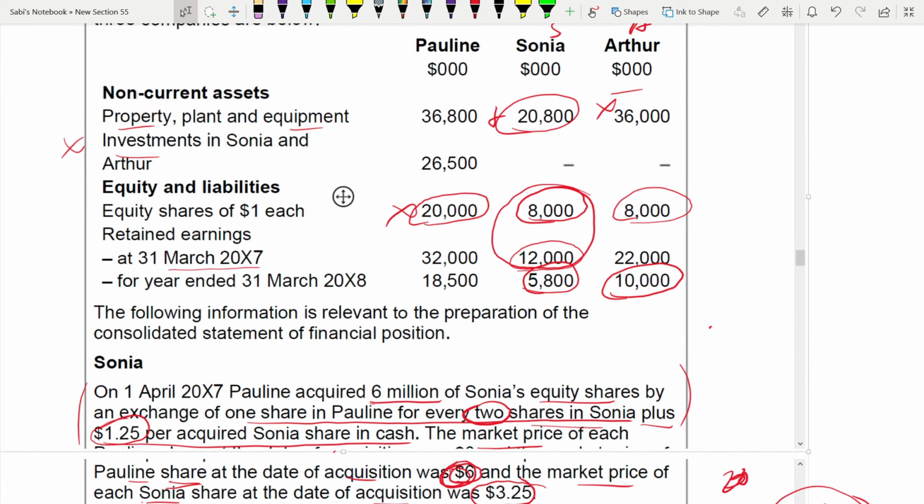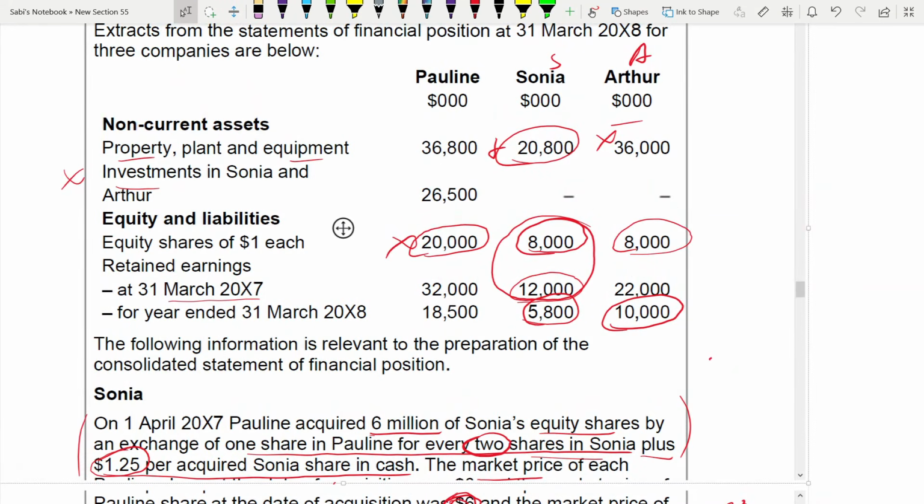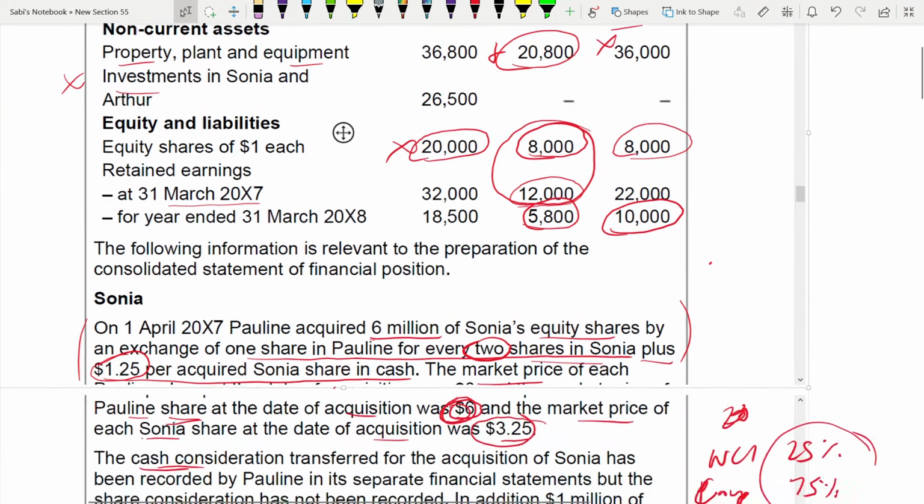We can take our time, some more time before we conclude the last section of this lecture, which is exemption from consolidation. They have issued, anyway, we'll leave it for the time being.